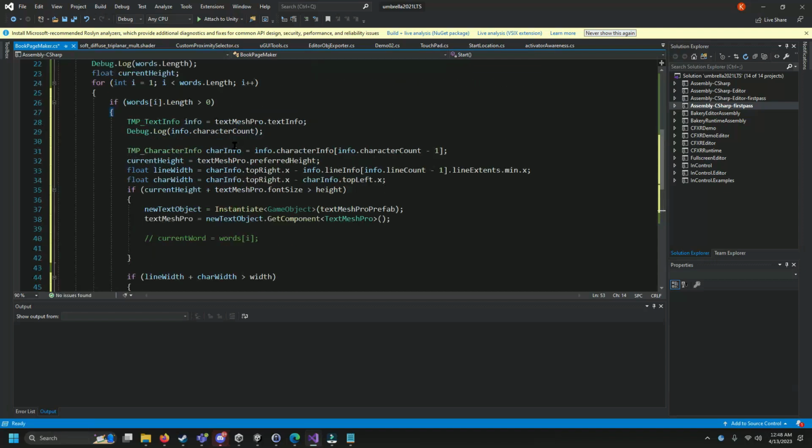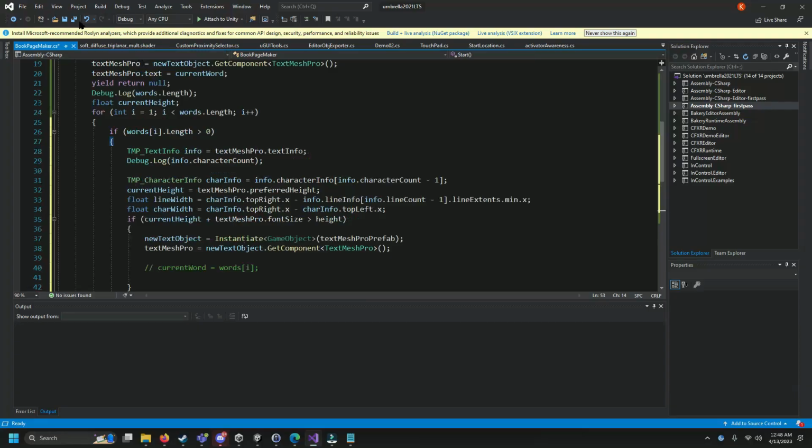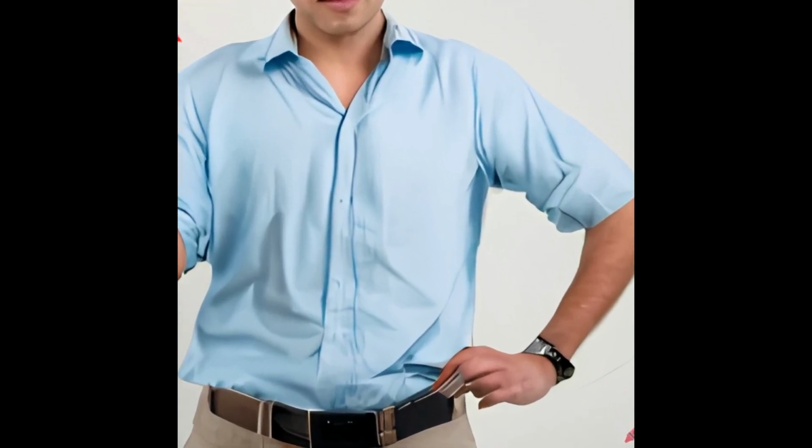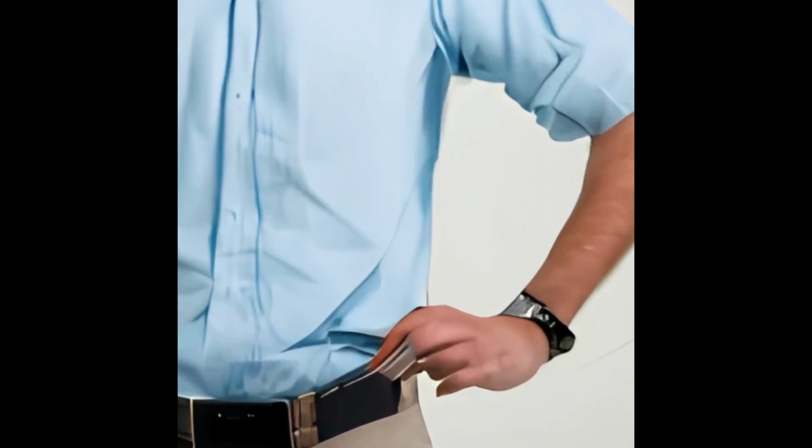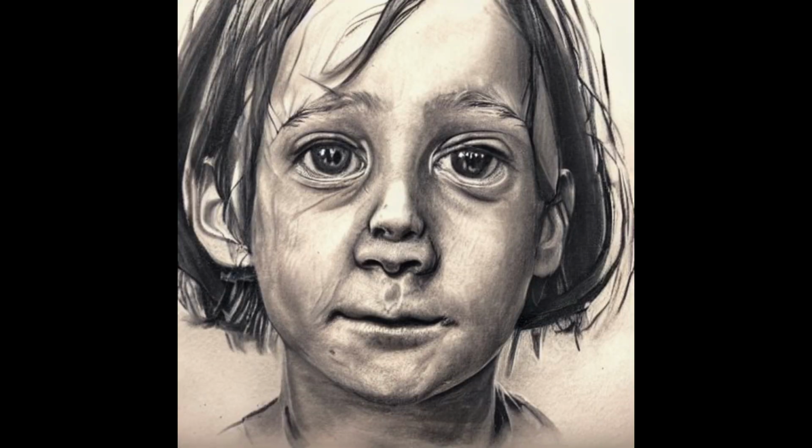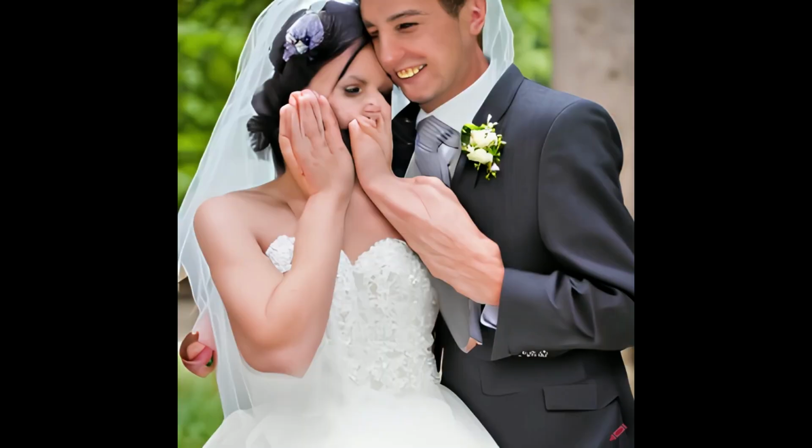You know what this reminds me of? It's kind of like when you see one of those AI-generated images, and it looks perfectly normal at first, and then when you look at it a little more closely, you start to notice weird things, like what's up with this guy's hand? Why does this guy have two noses? And, what is this?